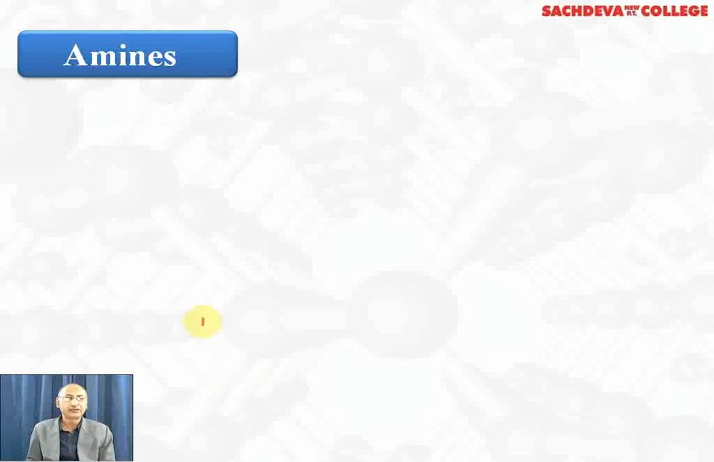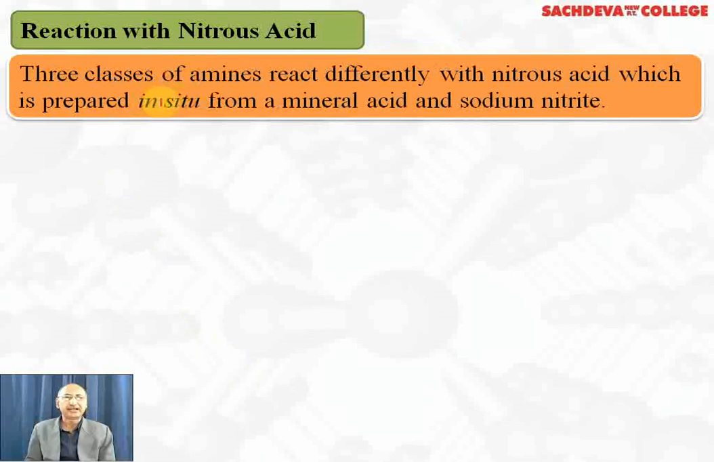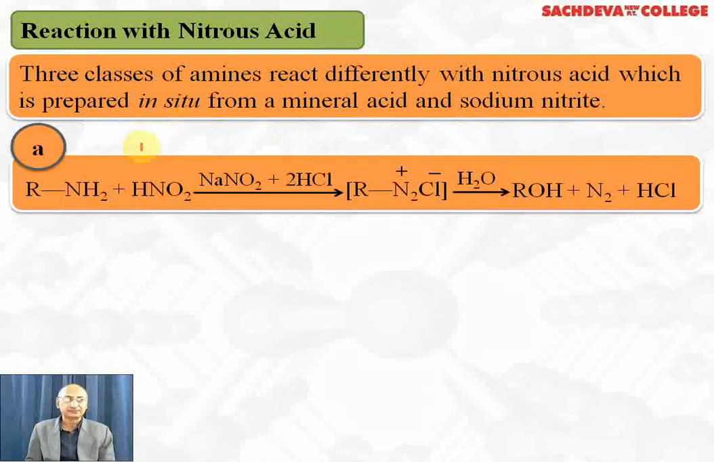Let's continue with chemical reactions of amines. We are taking reaction with nitrous acid. Three classes of amine react differently with nitrous acid, which is prepared in situ, that is in the reaction mixture itself, from mineral acid like HCl and sodium nitrite.